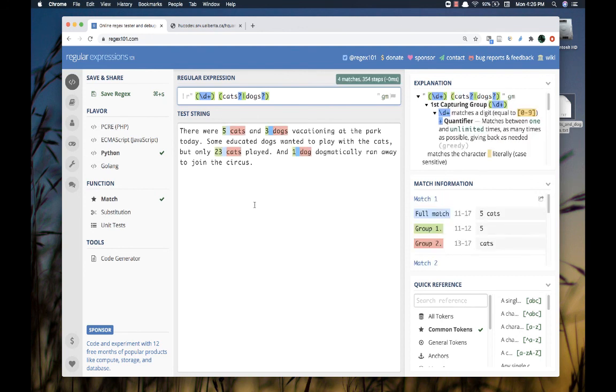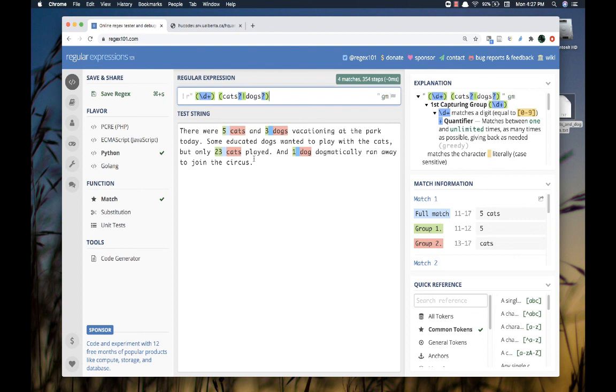And now what you can see is how that matches, and the color coding really helps me here, right? So I'm matching in my first group 1 or more digits, followed by a literal space, followed by either CAT optional S or DOG optional S. And so now you can see how my groups are matching. I have a full match of 5 cats. Group 1, my first set of parentheses, is the digit itself. Group 2, the second set of parentheses, is cats.